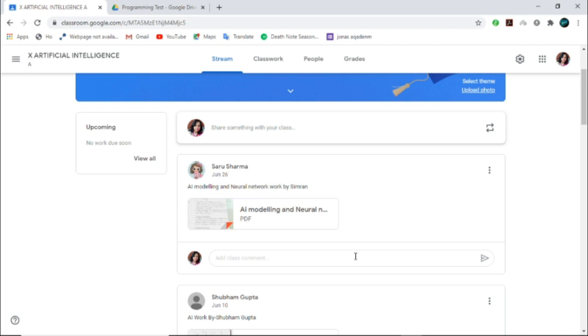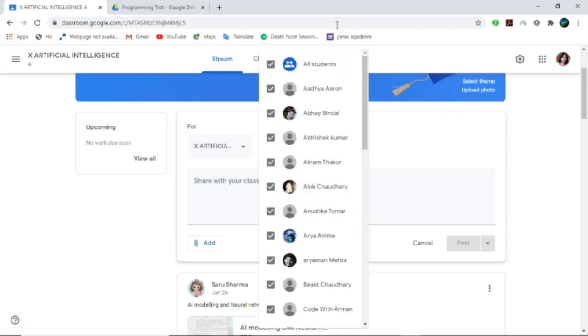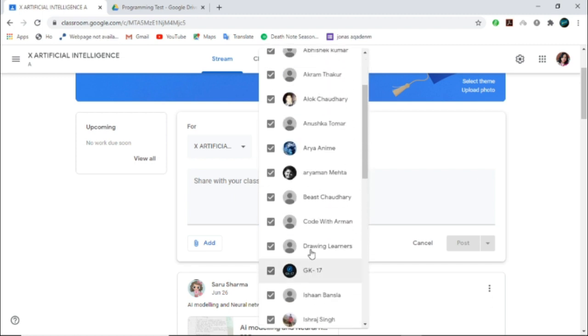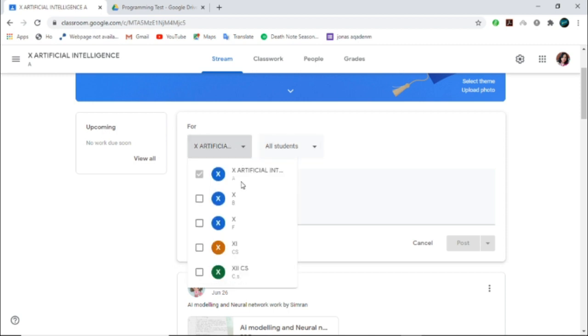If you want to share some message with your students, just like WhatsApp chatting, then you can share any message with a particular student or all the students. Here are the options. Say if you want to give the message to a particular student, you can select the student, or you can select all the students. Here is your class name.